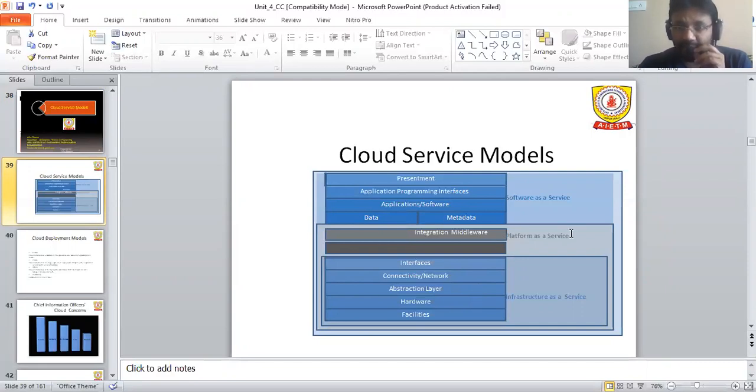Second is platform as a service, which is the integration towards the middleware. We have a skeleton; now we should have a platform on which we can run certain software. That is platform as a service. Next is software as a service. As we see, data, metadata, data about data, application software, application program interfaces, and presentation are the different layers that belong to software as a service.